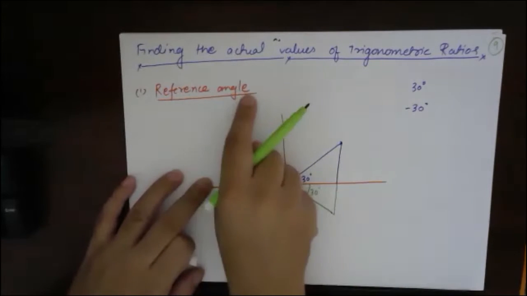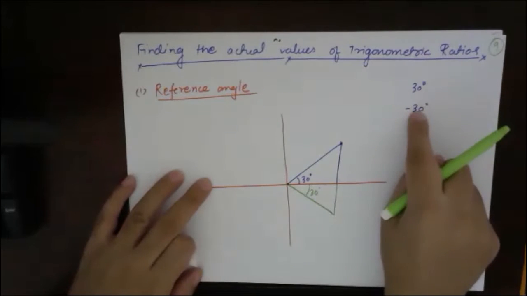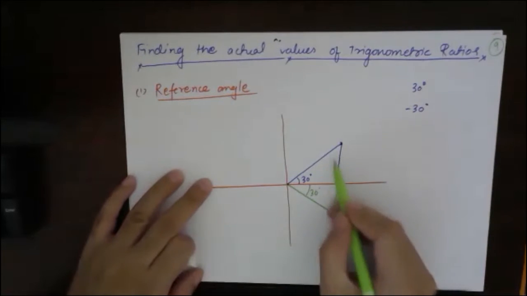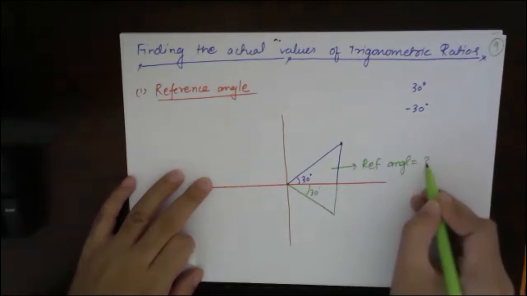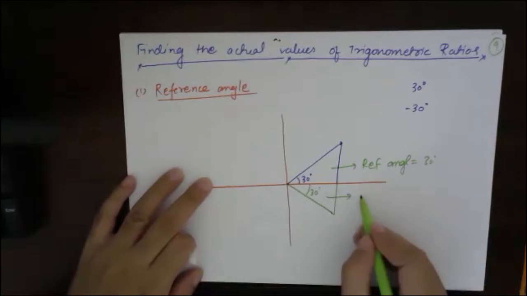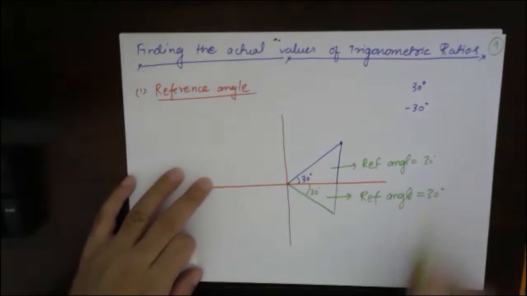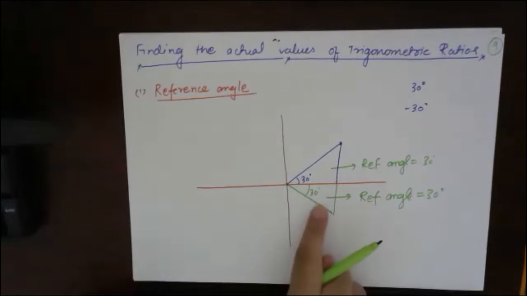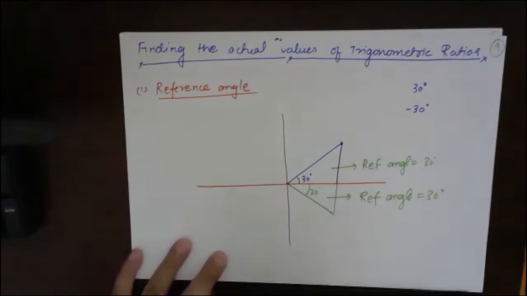Reference angle is independent of the sign. So for this one, the reference angle is 30 degree, and for this one also, the reference angle is 30 degree. Understood? Reference angle means the shortest angle which the line makes with the x-axis.